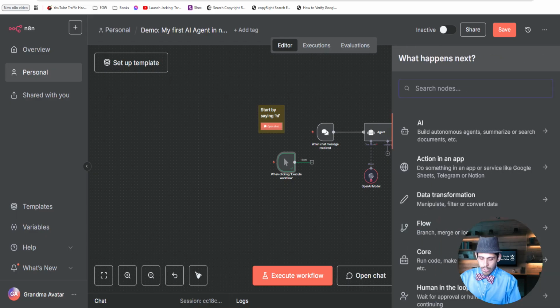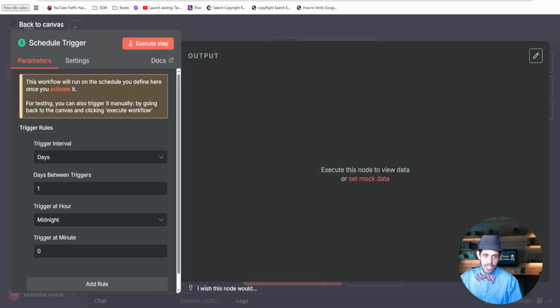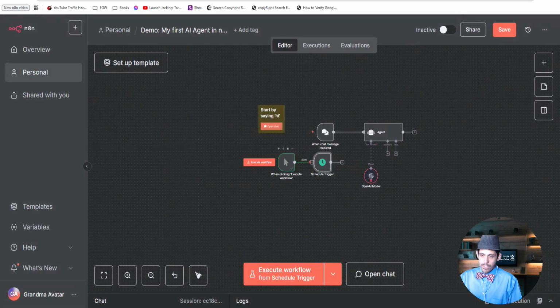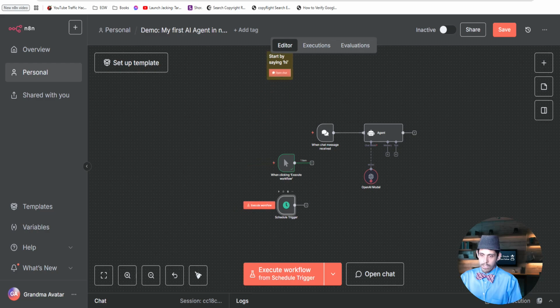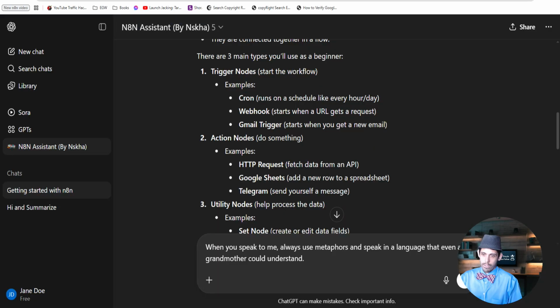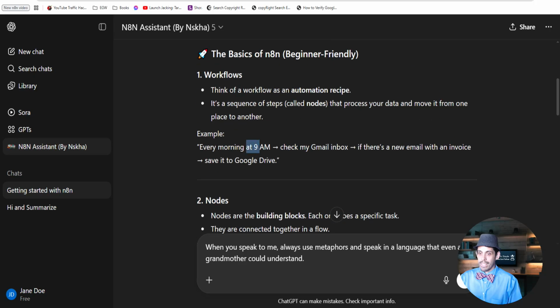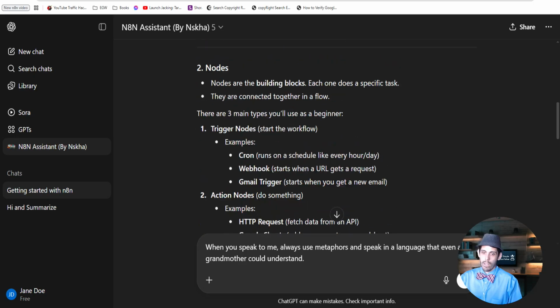Another trigger that I use that is pretty simple, I started doing this a lot, is schedule trigger. With this schedule trigger, you can start a workflow based on, like, every day at midnight, or like the example here, it was 9 a.m. check my Gmail inbox.